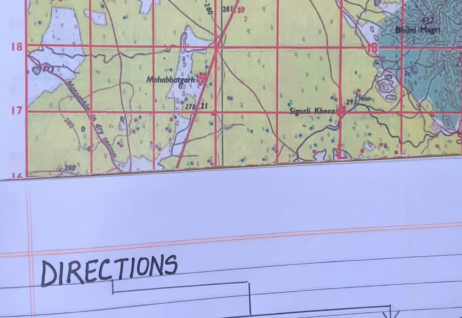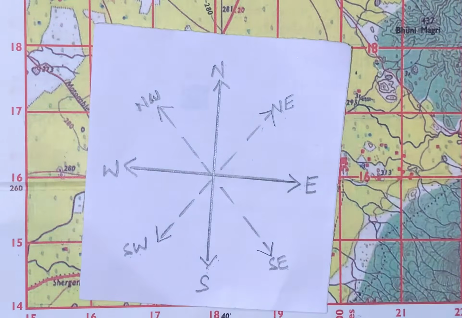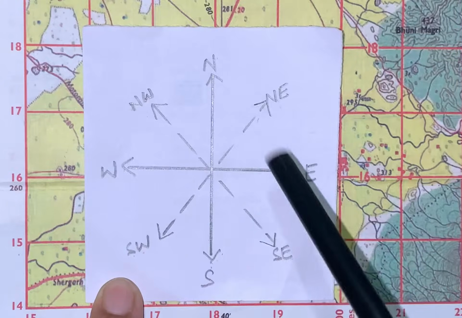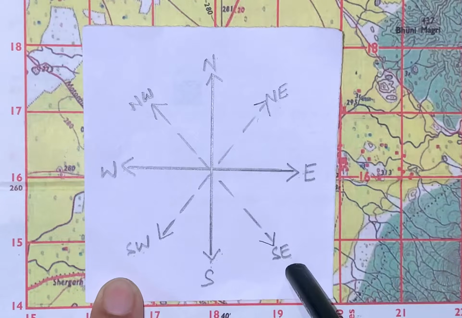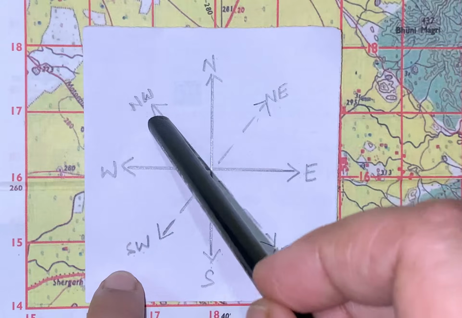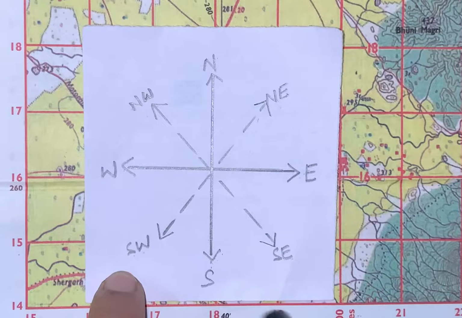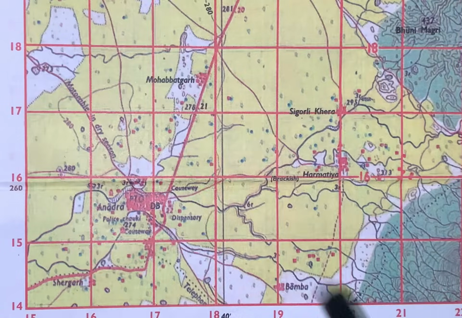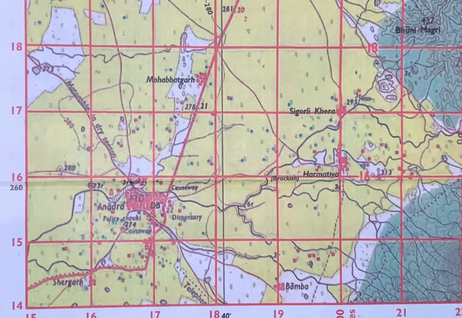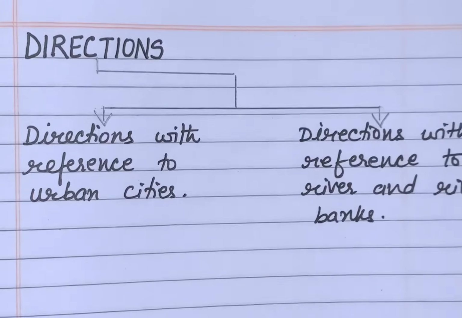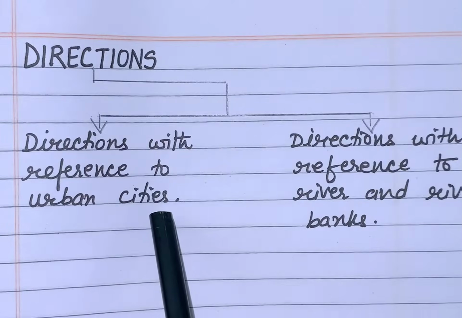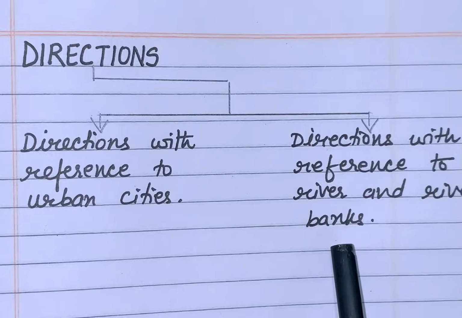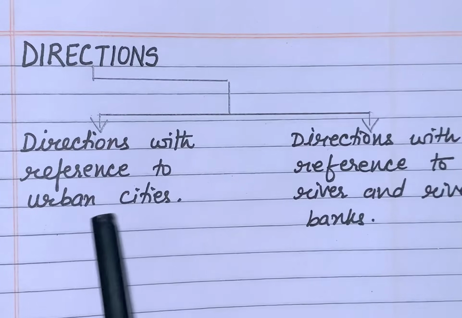We know all of us are aware of four main directions: east, west, north and south, known as cardinal points. Between cardinal points are northeast, southeast, southwest, northwest, known as intermediate points. So with the help of all these 8 directions, we will find out the exact position of the places in the topographical map. Two types of directions we have to do: with reference to urban cities and with reference to river and river banks. Today, I will teach you directions with reference to urban cities.